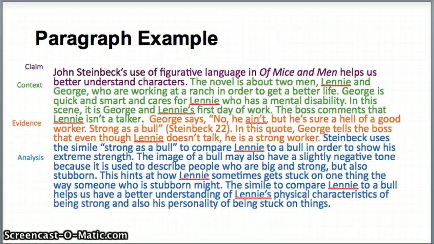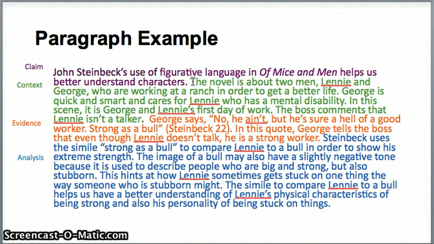Here is an example of a paragraph with all 4 parts. So I'm going to read this, starting with its claim. John Steinbeck's use of figurative language in Of Mice and Men helps us better understand characters. So that's the claim. The novel is about 2 men, Lenny and George, who are working at a ranch in